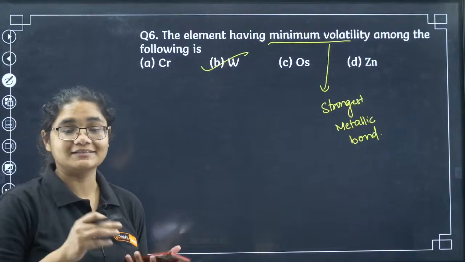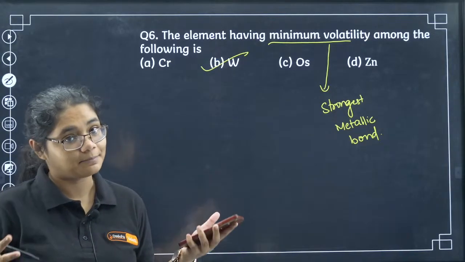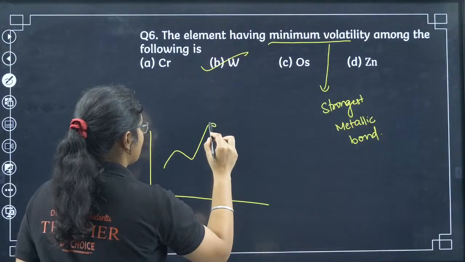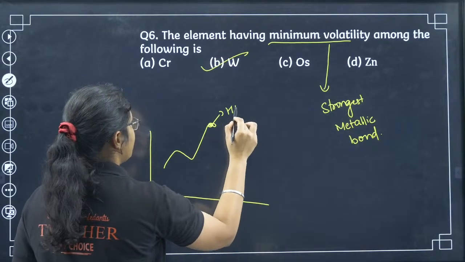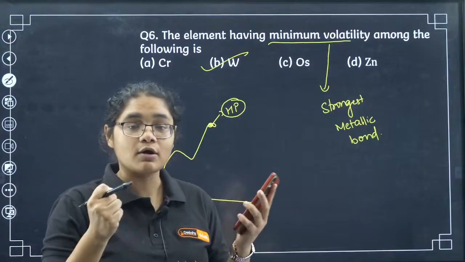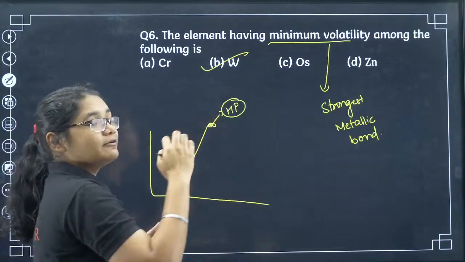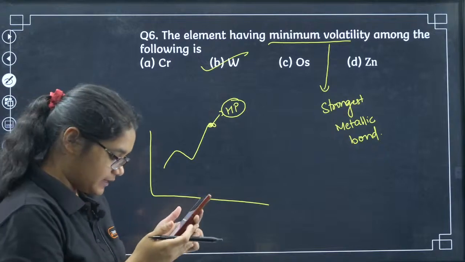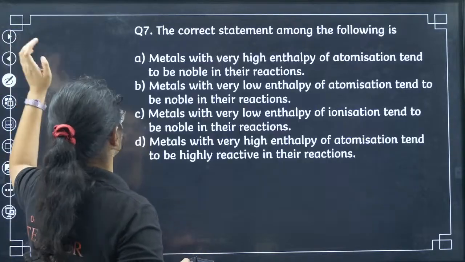Tungsten has the maximum number of unpaired electrons, and if you have seen that graph also, tungsten's melting point is the highest, right? Highest melting point means it has very strong bonding, so that is why it is very less volatile. It is very difficult to boil also, so that is why it is tungsten. Those who are saying B, it is correct.